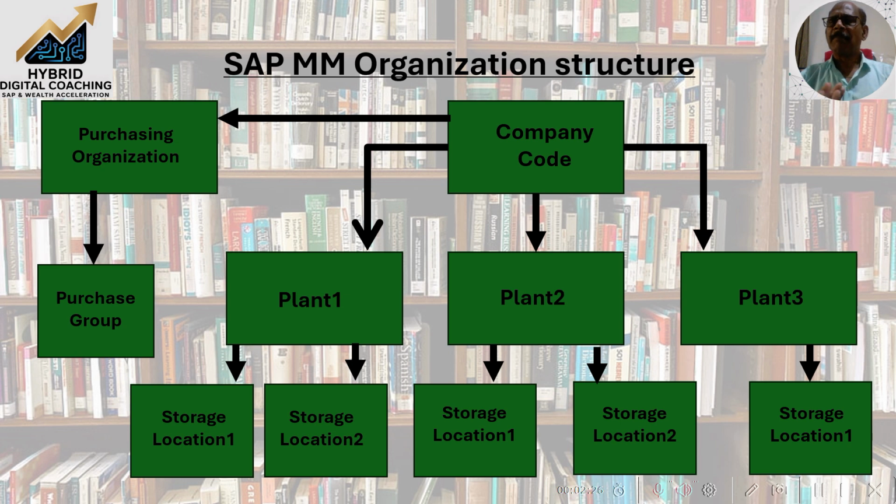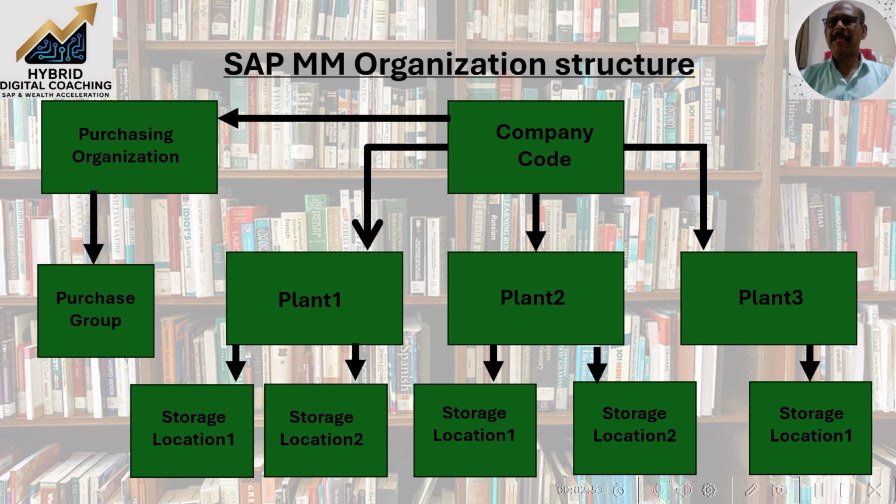Apart from that, there is a separate department which is taking care of procuring the materials and services required, right? That is through the purchasing organization. Under the purchasing organization, we can have a number of purchasing groups. Purchasing groups are nothing but the people who are carrying out the buying activities.